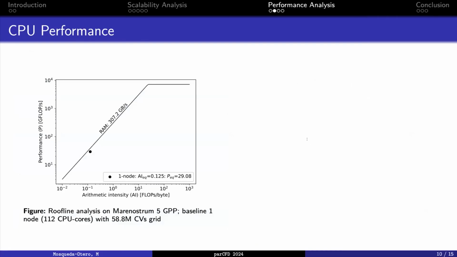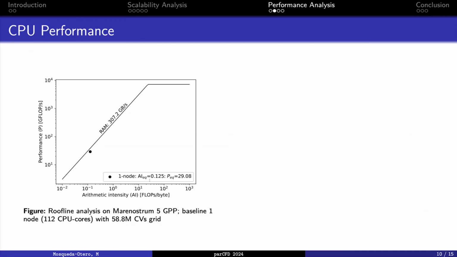The first result shows the roofline for the CPU system. As we can see here, and also really similar to the result that Pep showed previously, the result is memory bandwidth bound, because we are limited by the memory wall. However, it is optimized to deliver 75% of the available performance that we have for the arithmetic intensity that we have.